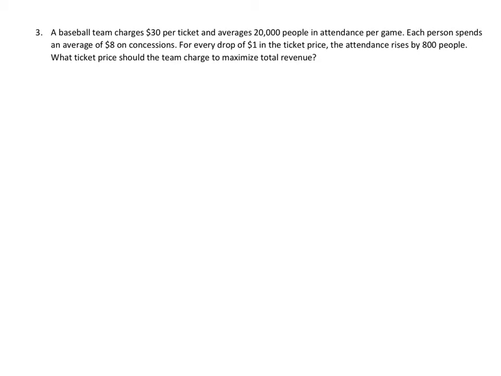So our first step is to draw a picture, if necessary. In this case, we don't really have an object to draw a picture of, but what we can do is write out a statement of what our goal is. Our question here is, what ticket price should the team charge to maximize total revenue? So we want to maximize total revenue, and we need to come up with a function that represents total revenue.